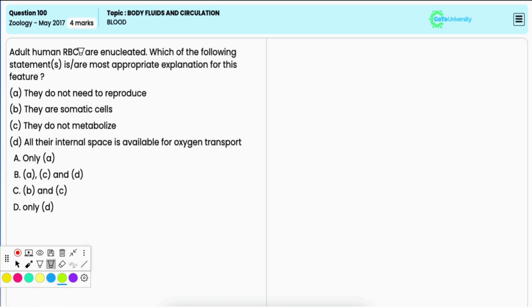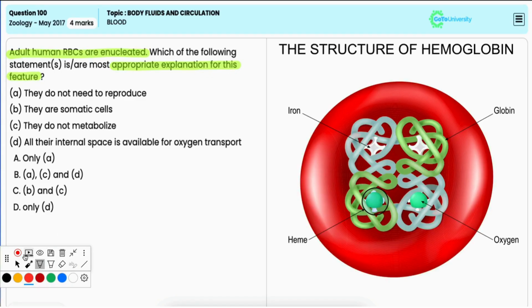Now we know that the adult human RBCs are enucleated. So in this question, you have to identify which statement is the most appropriate explanation for this feature. Option A, they do not need to reproduce.